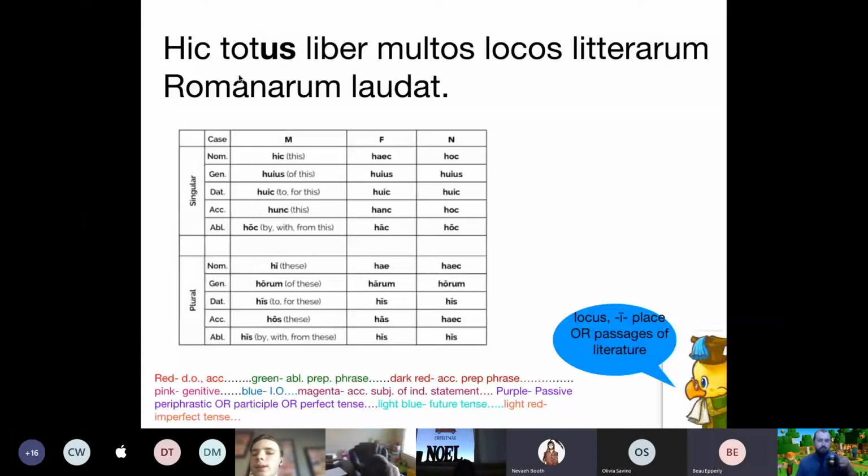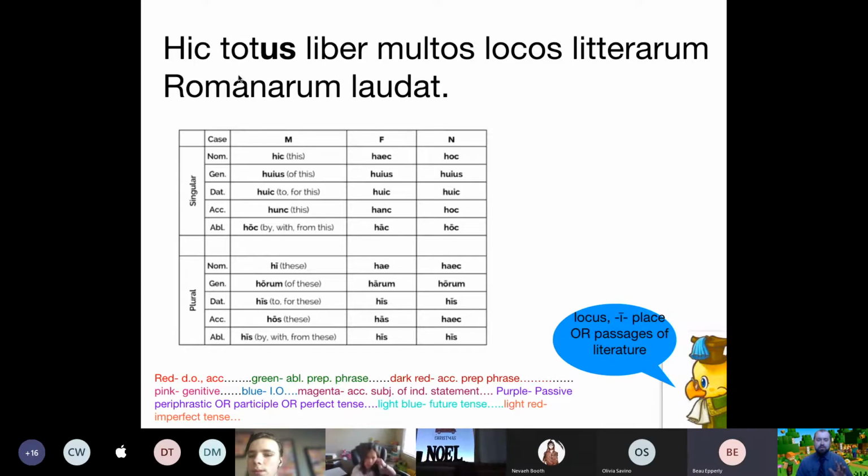This whole book was praising the many places and letters of Rome. Who's doing the tapping? Don't do the tapping, but that's very good, Nevaeh. That's almost exactly right. You said was praising. Laudat here is just good old present tense, so it's just praises. And then you kind of split up locos and literarum. But other than that, that was really good.